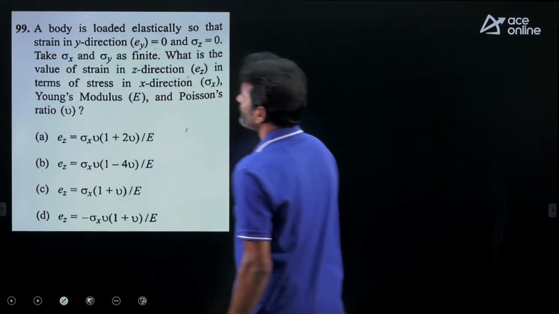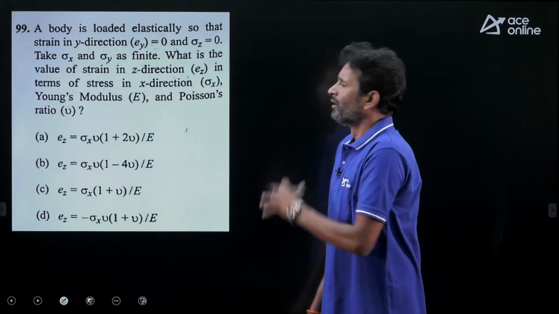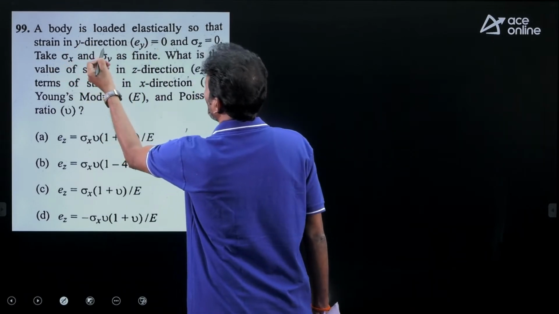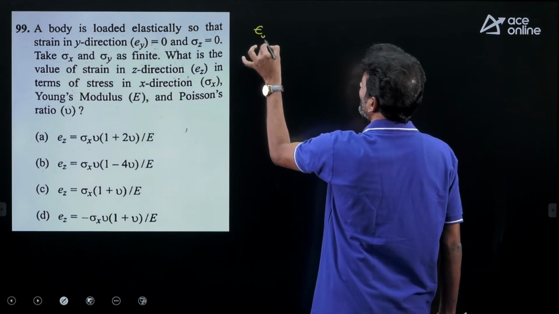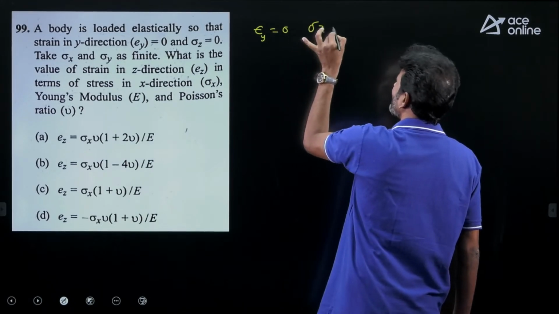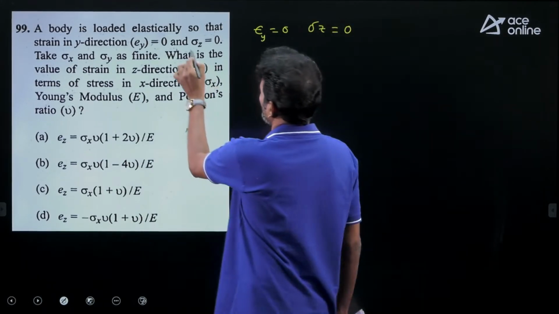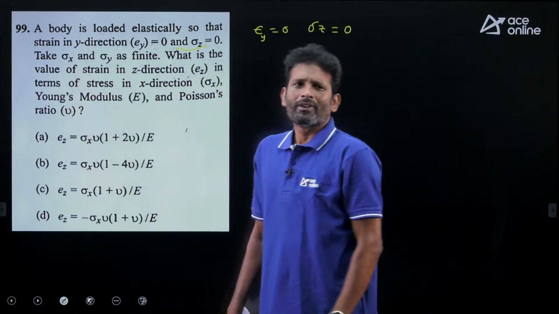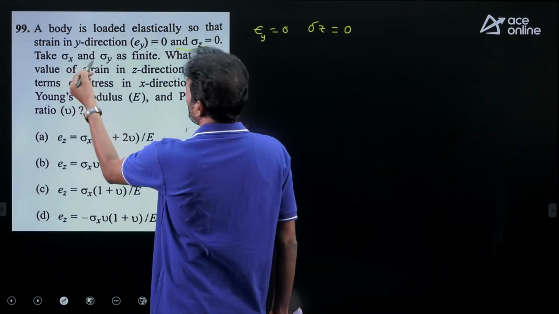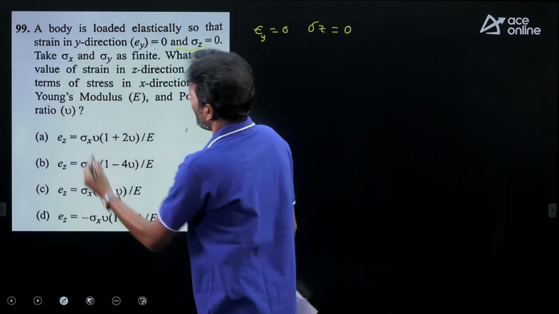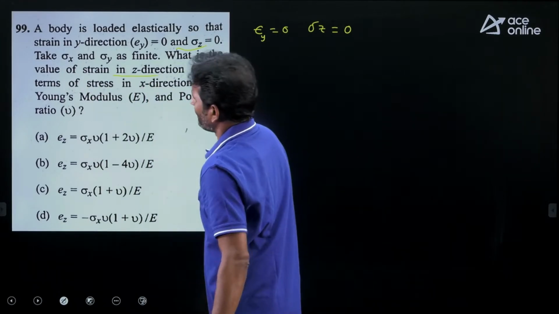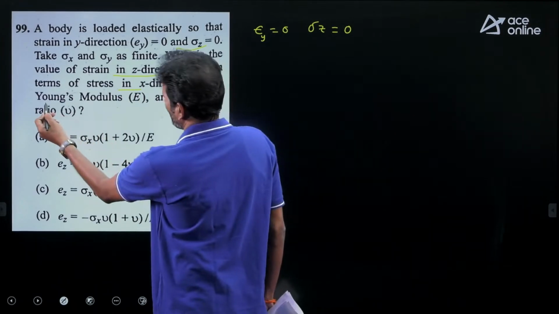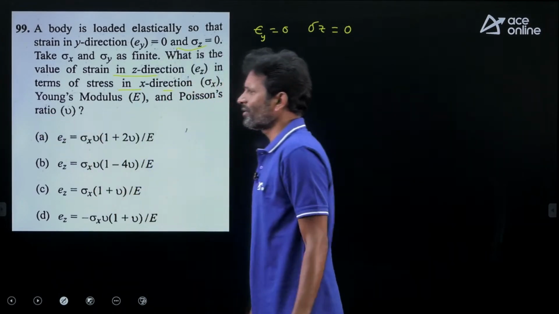Now let's move to the next one. This is related to the generalized Hooke's law. A body is loaded elastically so that the strain in y direction, epsilon y, is 0. Simultaneously, normal stress in z direction is 0. These are the 2 conditions. Sigma x and sigma y are finite. What is the value of strain in z direction in terms of stress in x direction? Young's modulus is E and Poisson's ratio is mu.